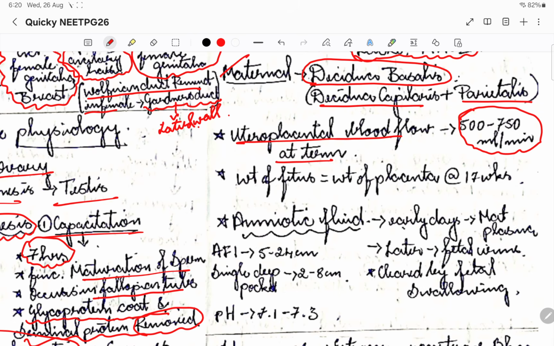Here it reaches up to 750 ml per minute. The weight of the fetus is equal to the weight of the placenta at the 17th week. This is an extra bonus point.